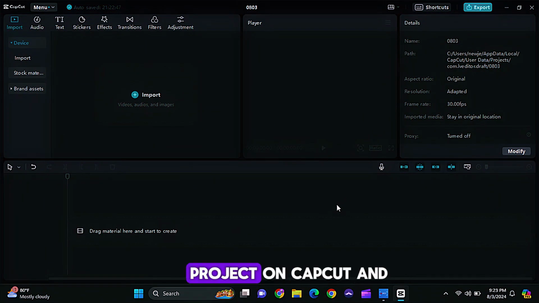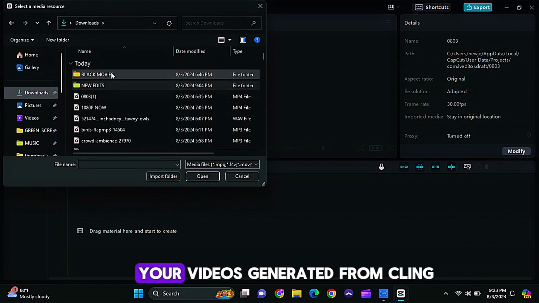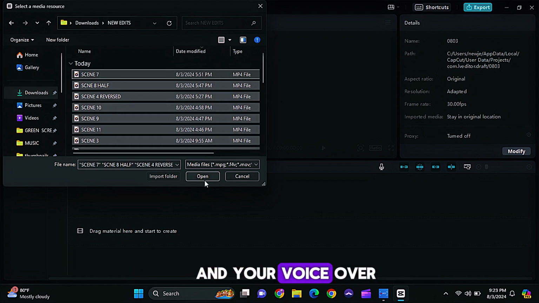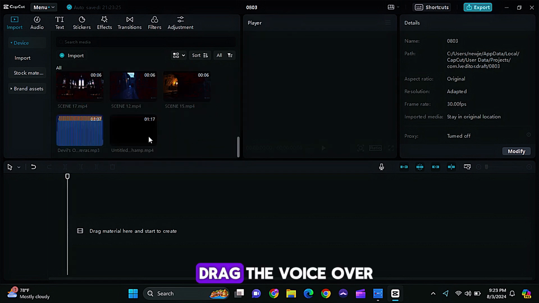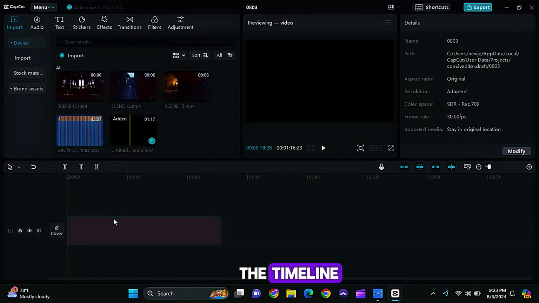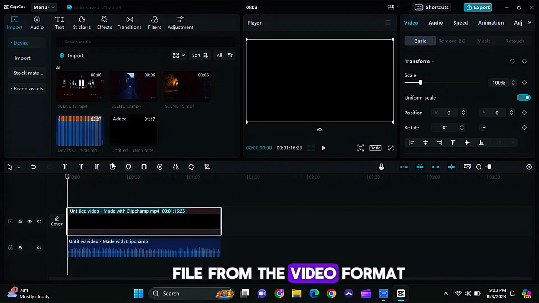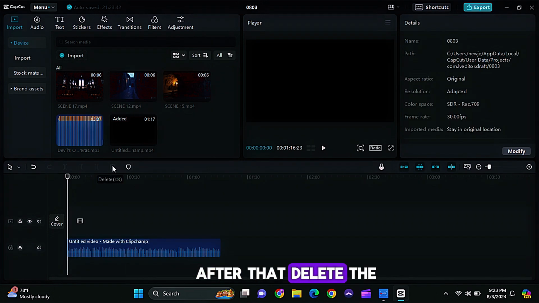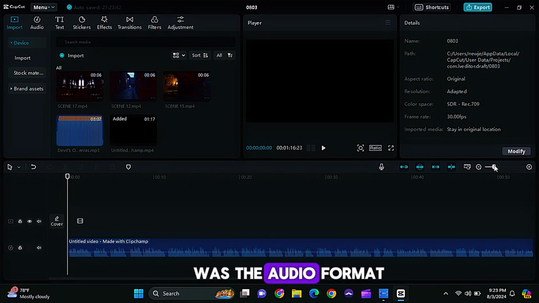Then start a new project on CapCut and import all of your materials to your CapCut library, your videos generated from Kling, and your voiceover from Clipchamp. Drag the voiceover Clipchamp gave you into the timeline, and use the extract feature on CapCut to extract the audio file from the video format. After that, delete the video format. This is because Clipchamp gives its voiceovers in video format, and all we needed was the audio format.